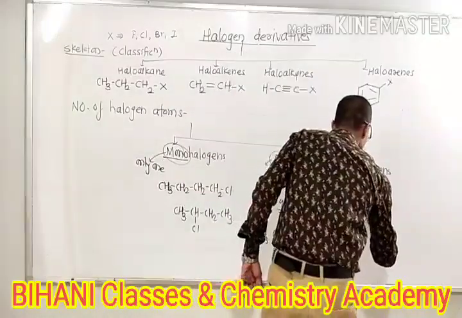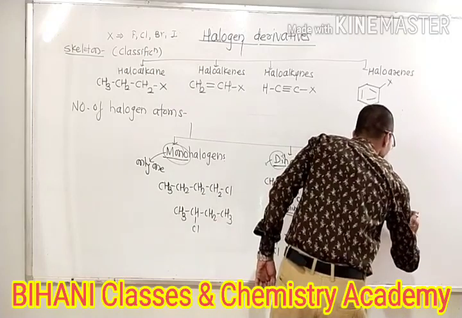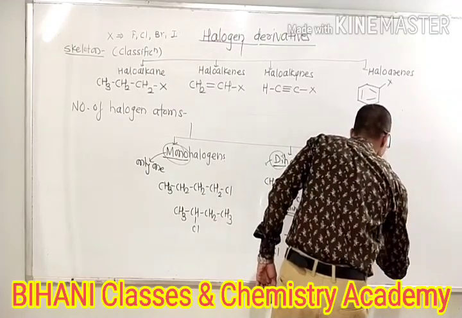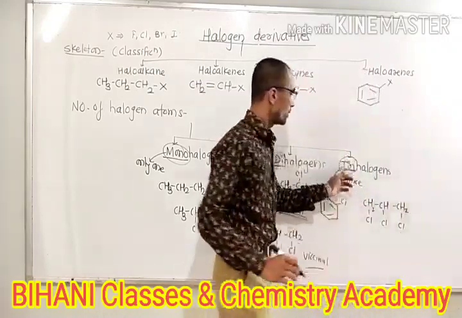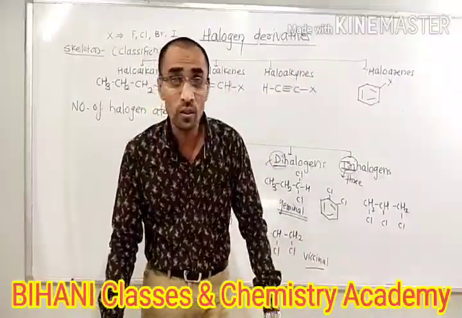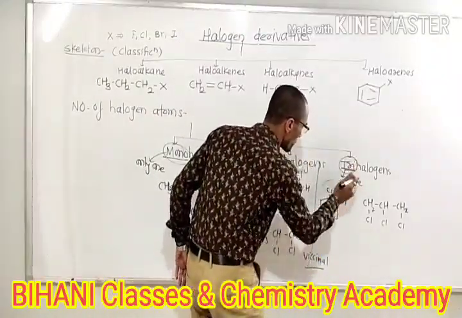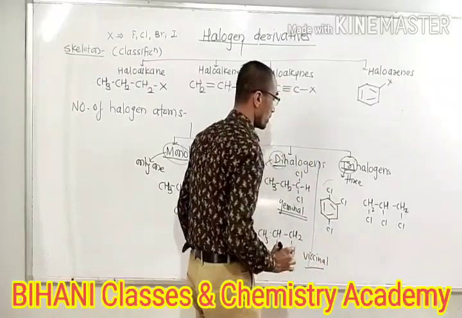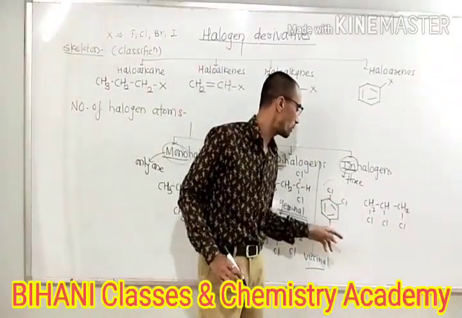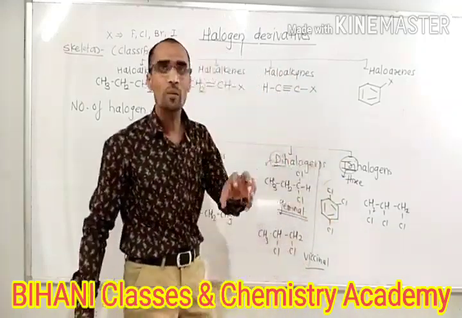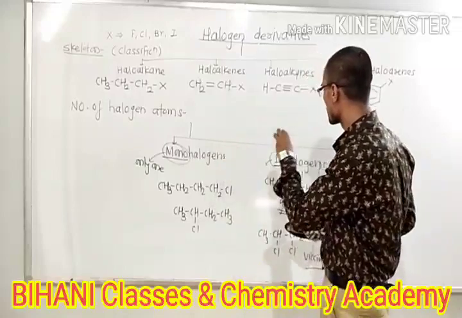Similarly, suppose we have taken propane, CH3CH2CH3, and from each carbon we replace one hydrogen by Cl. That becomes a trihalogen, because it consists of three halogen atoms. Or this one we can also convert to trihalides. Suppose here we write Cl. Now it becomes 1,2,4-trichlorobenzene. So based upon the number of halogen atoms, they are classified as monohalogens, dihalogens, trihalogens.